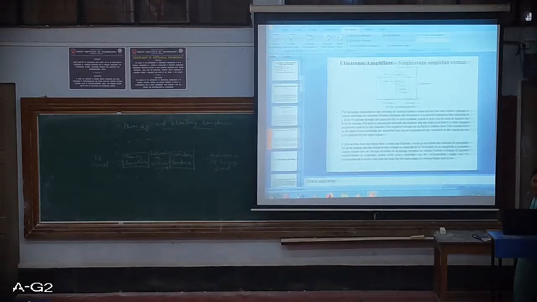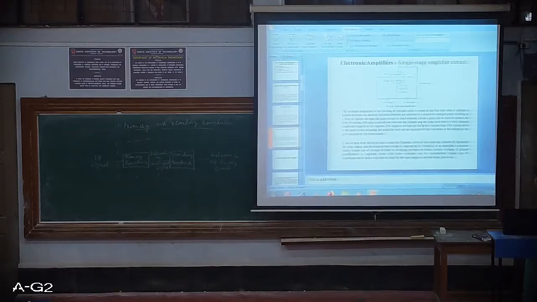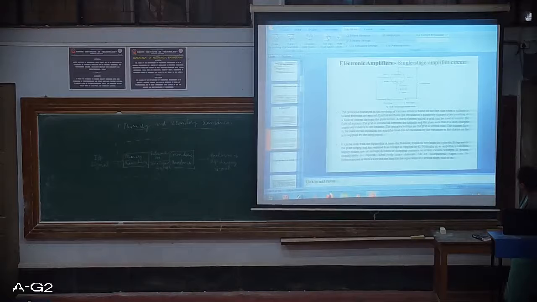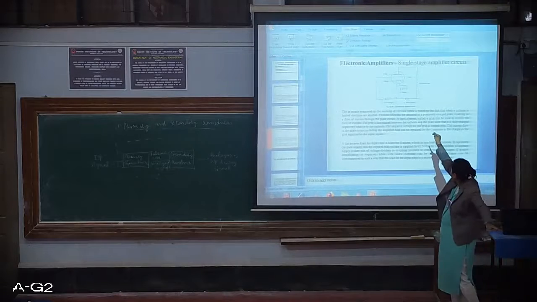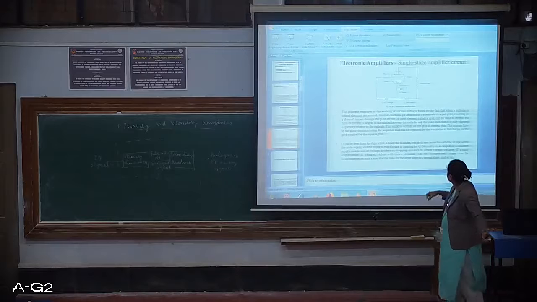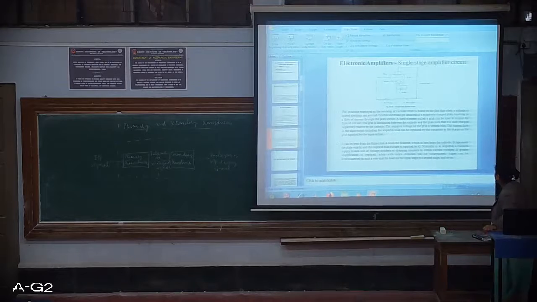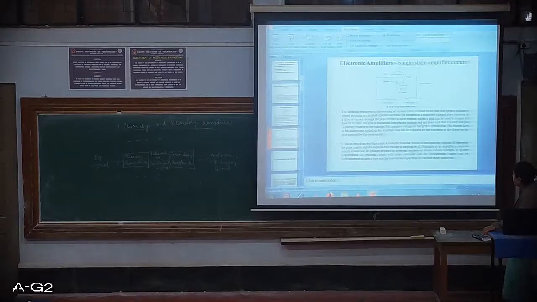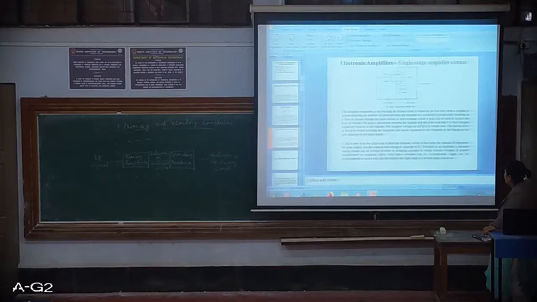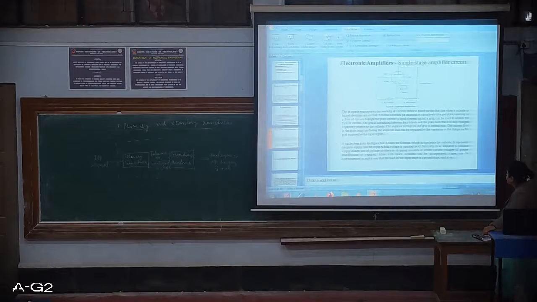Okay, and it can be seen from the figure, though it's not properly seen there, that A heats the filament, which in turn heats the cathode of the vacuum tube, and B represents the plate supply, and the required bias voltage is supplied by C. All the things are mentioned in the diagram.